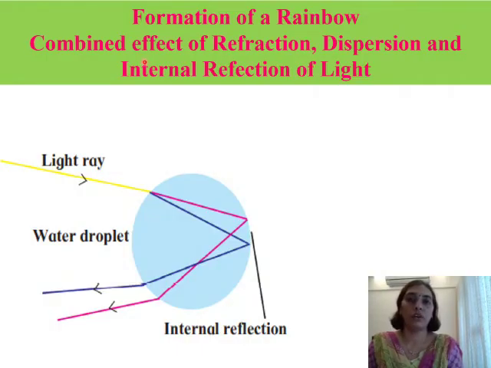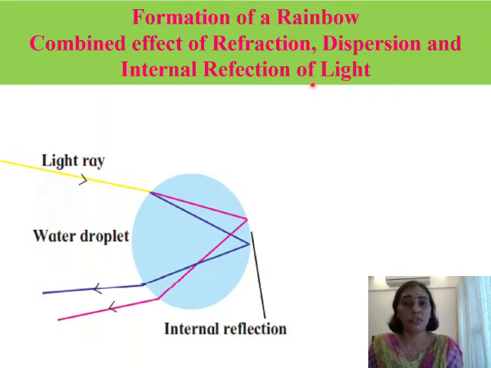Coming to the last topic of the lesson, that is formation of a rainbow. A rainbow is a combined effect of refraction, dispersion and internal reflection of light. We have studied all these phenomena and we get to see all these in the formation of a rainbow. So we all have seen rainbows in the sky, and we see them when there is rainfall and sunshine at a time. So the droplets of rain remain suspended in air.